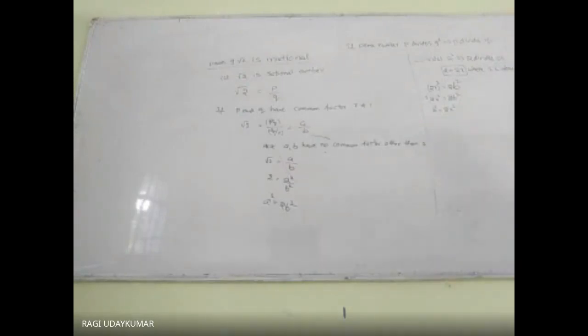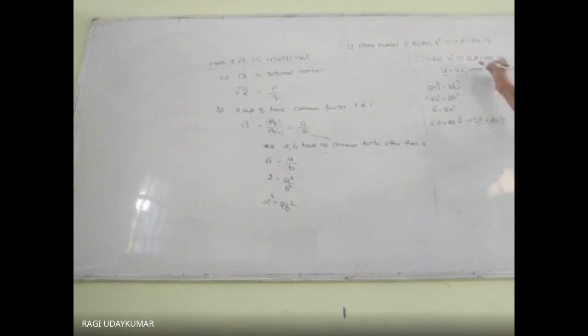So B square equals 2 into x square. From this what you can say is that B square is divisible by 2. Therefore 2 divides B square, which implies 2 divides B. That is, B is a multiple of 2.